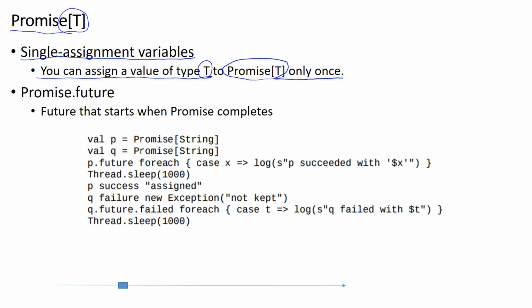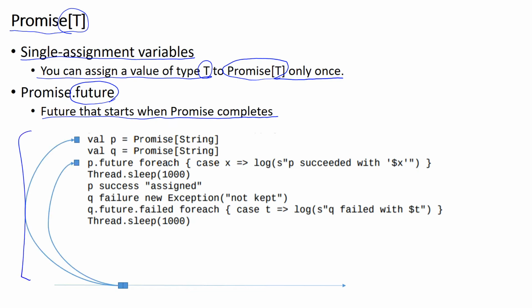In order to specify the future to be started when the promise completes, we use this future method. So this future starts when the promise completes. So here's an example. First, we create a promise of a type string, and we specify the future to be executed when this promise completes. So it takes the string, which is the value of the promise, and then executes this statement.